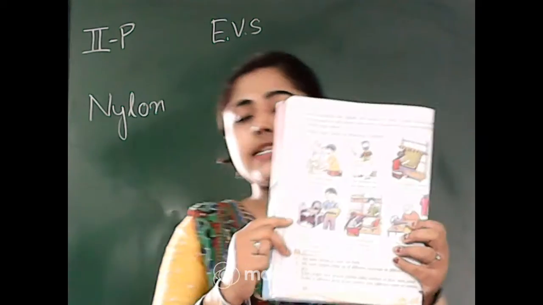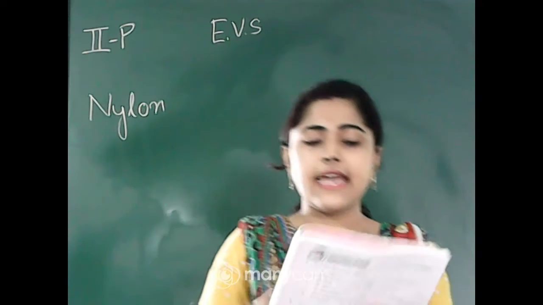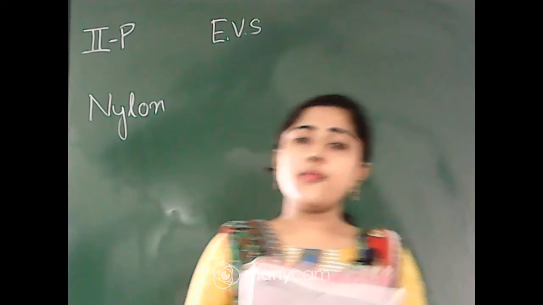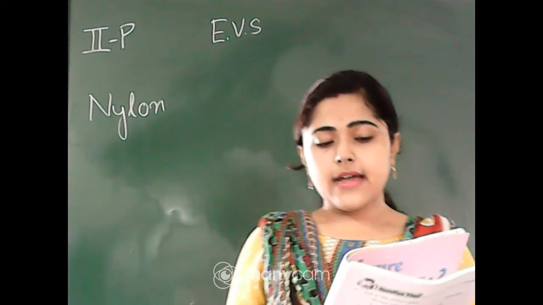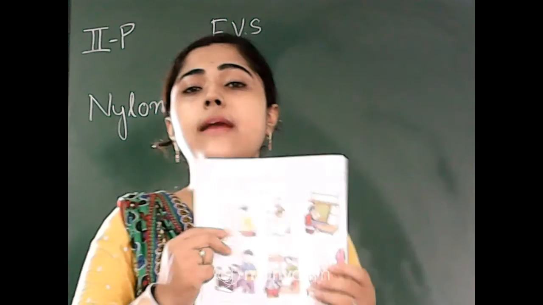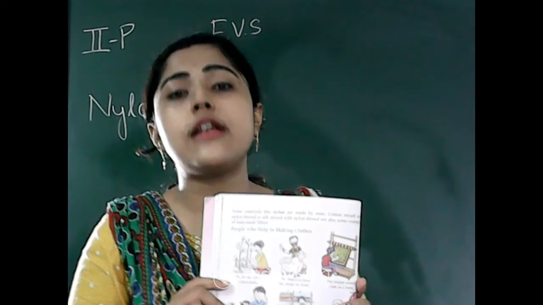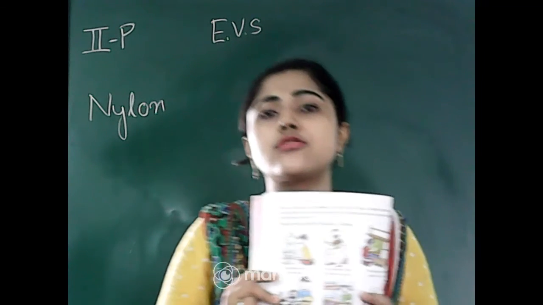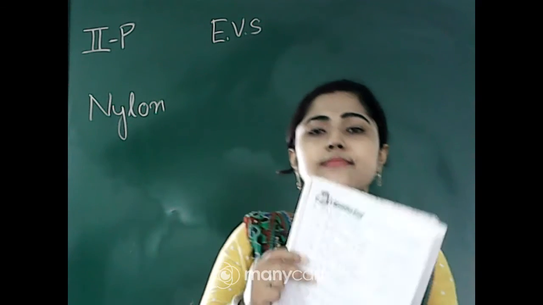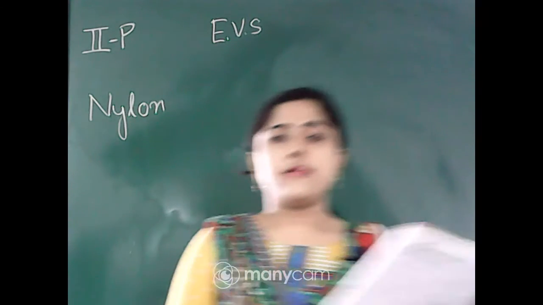Open page number 28. You can see here the people who help in making clothes. The materials which we already learned, those clothes, those things are made by some people.